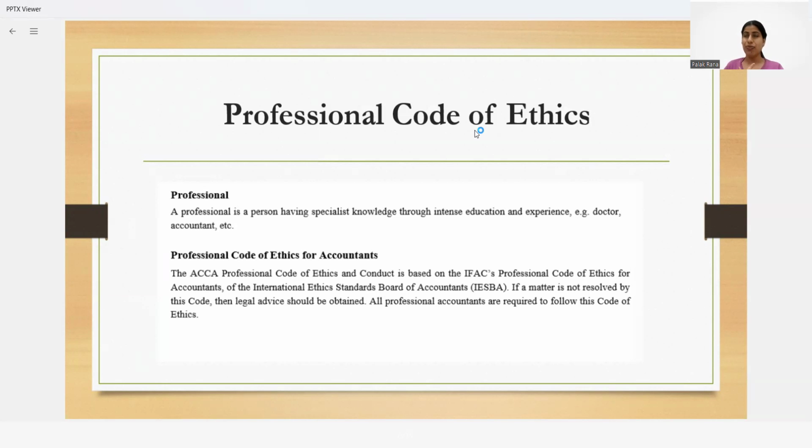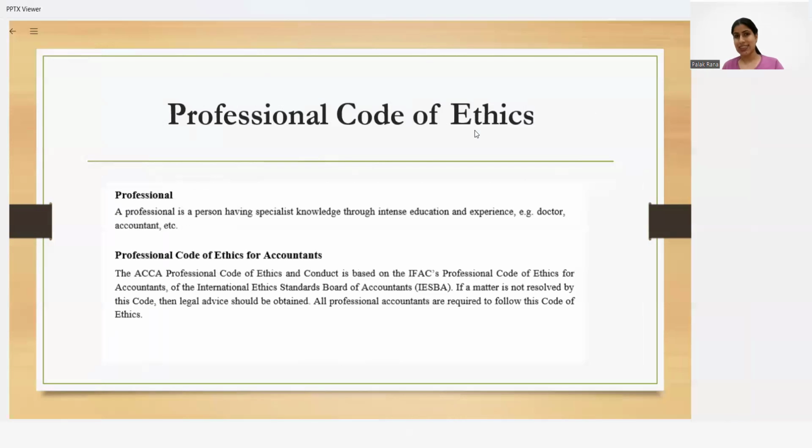And yes, if we are not in a position to get guidance from these standards or these codes, and there is an ambiguity in this kind of situation, then we can take legal advice if required. So thinking about professional ethics and thinking about profession, I am a professional, I am an ACCA member, so there are certain codes of ethics which are applicable to me also, and I have to comply with these standards and these codes, because it's a matter of my profession, it's a matter of ACCA's respect, and I have a responsibility towards my profession, towards ACCA.